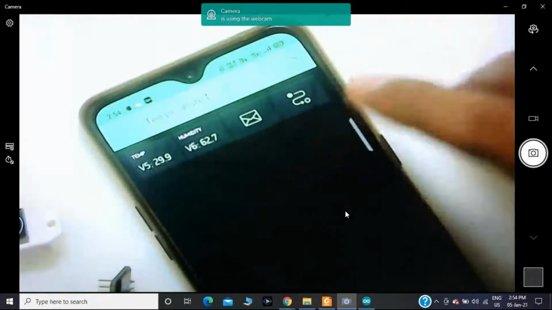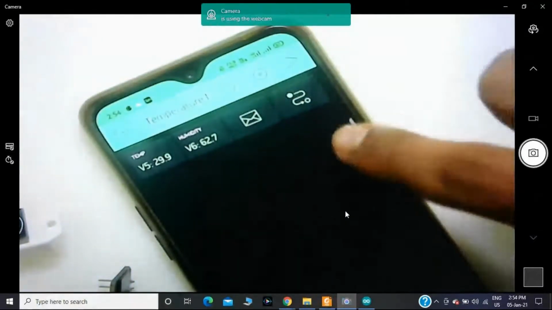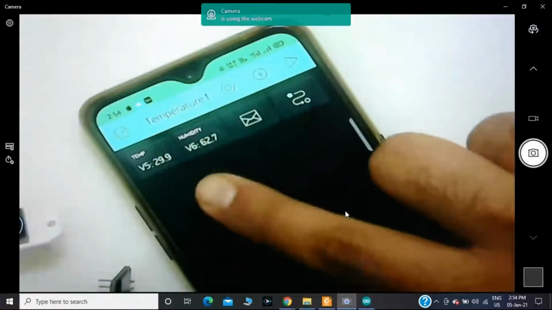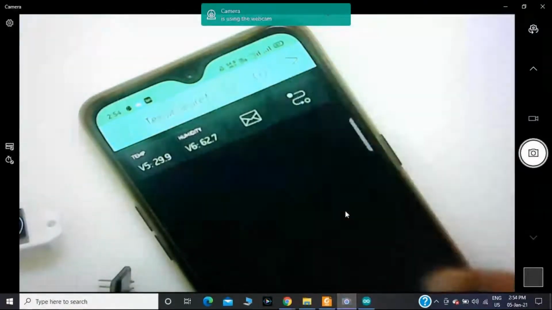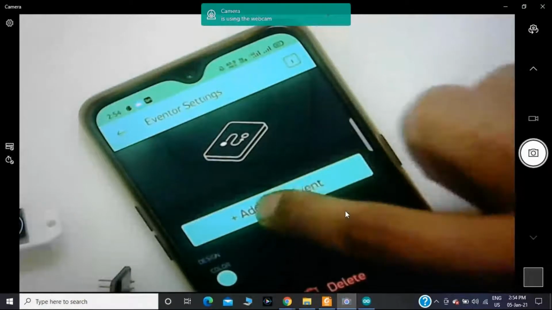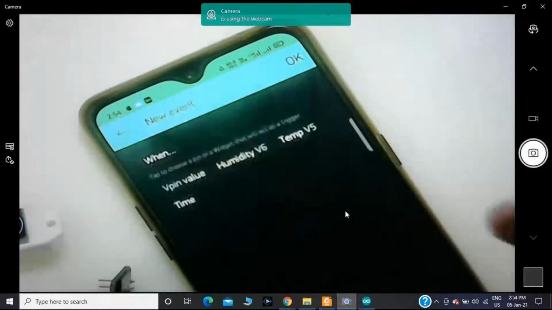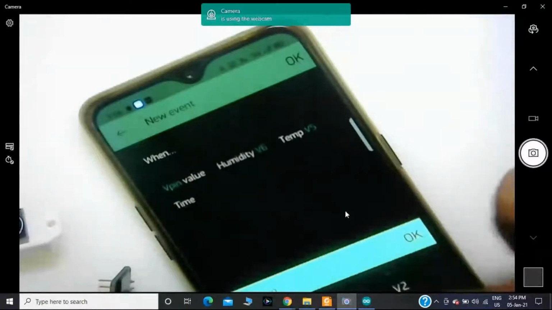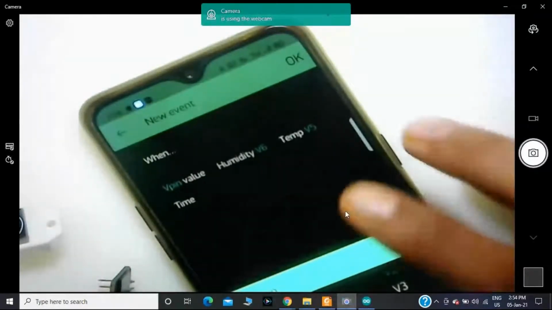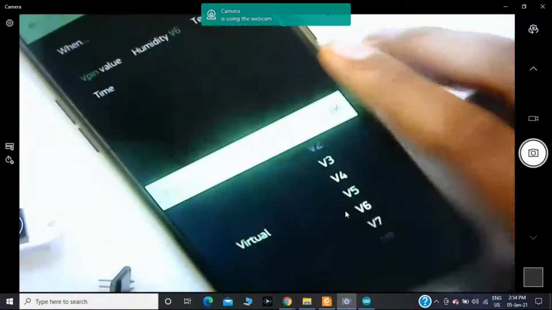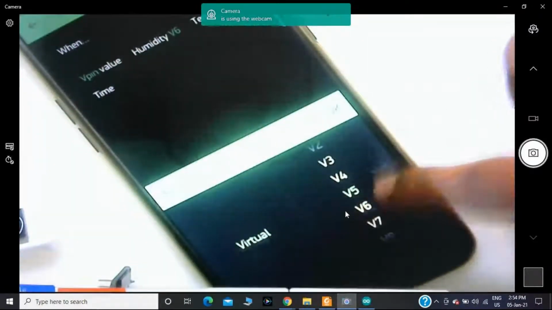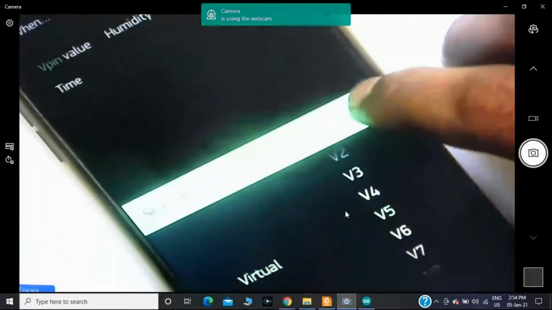with a subject temperature is high. And V5, the virtual pin number 5, is connected to temperature. Then afterwards I'm clicking on that one, adding an event when. Here I have taken V5 temperature. In my case, I have taken virtual pin number 5 as a temperature.